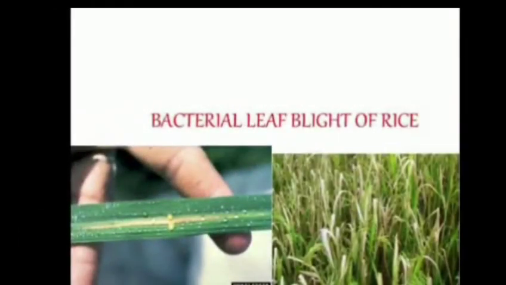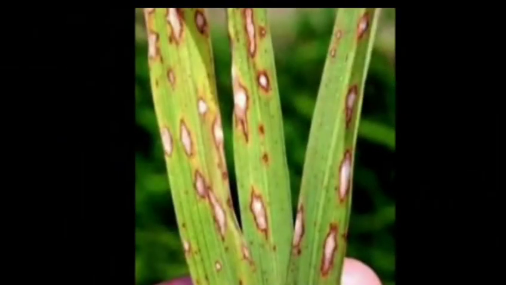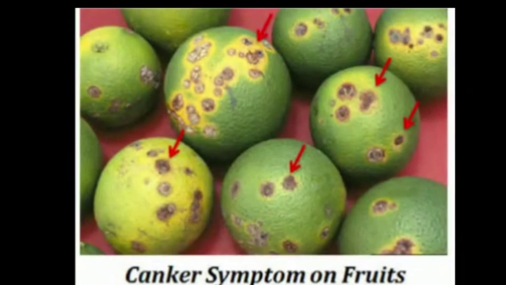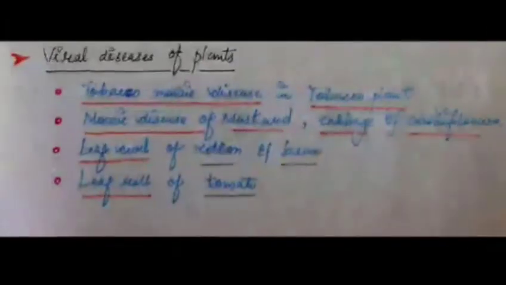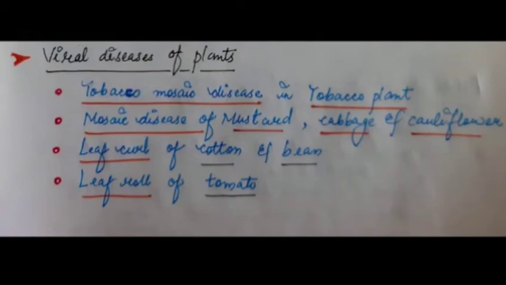You can see in the picture the bacterial leaf blight of rice. See how the bacteria damages the leaves of the rice. There you can see the lesions on the leaves, these reddish brown colored lesions. Citrus canker on the lemons, you can see the spots that are brown in color. These are the infections caused by the bacteria. Which bacteria? Xanthomonas citri.